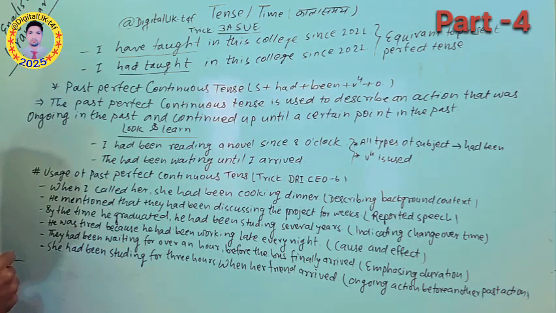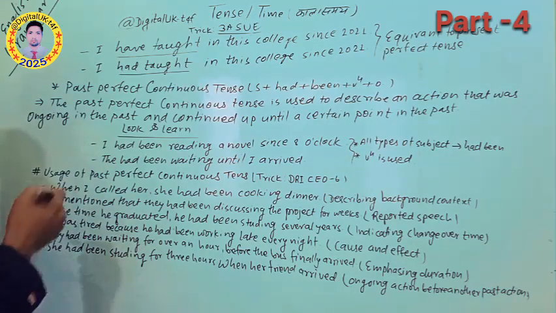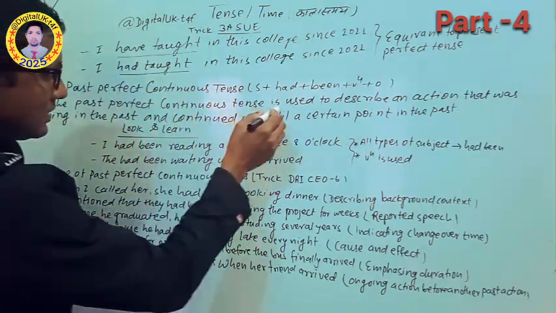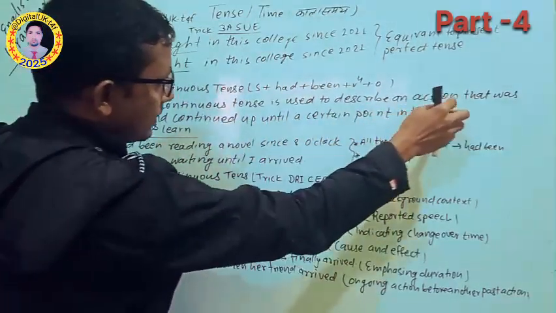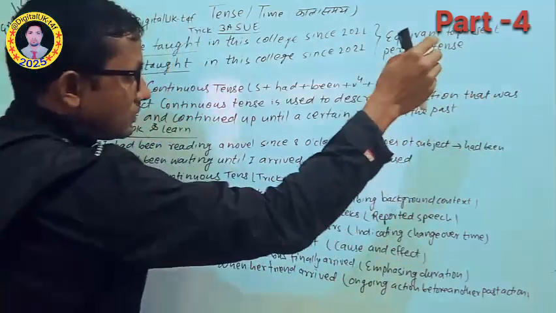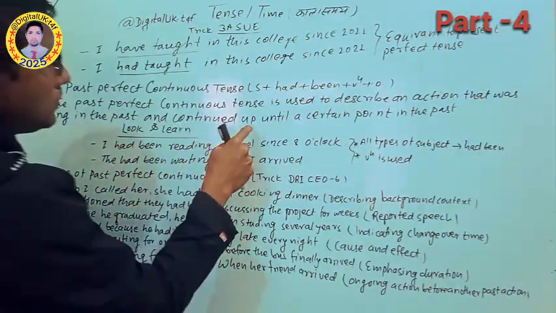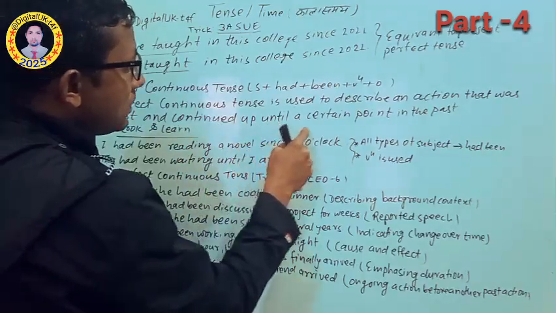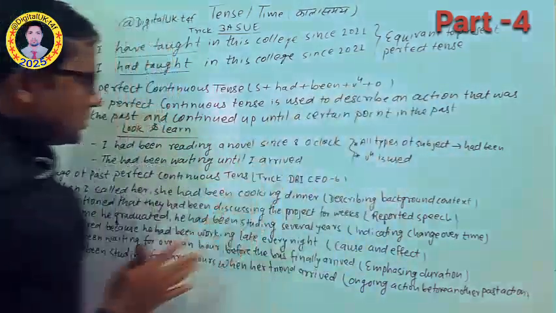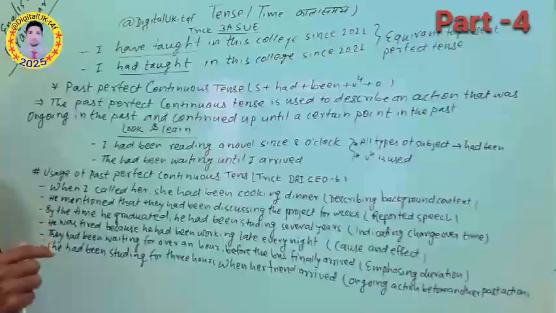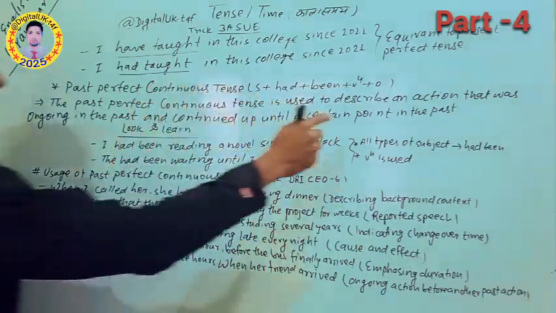Past perfect tense means what? The past perfect continuous tense is used to describe an action that was going on in the past and continued up until a certain point in the past. Just try to understand it. Past perfect continuous: this tense is used to describe such an action.